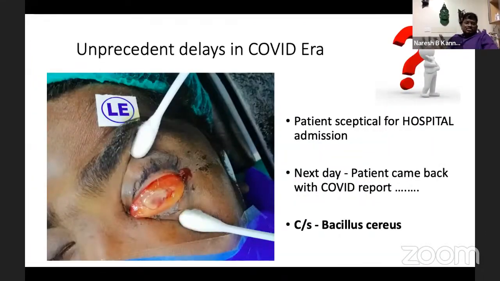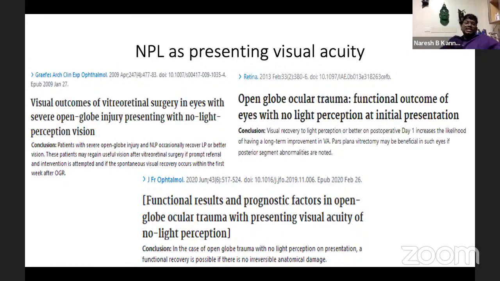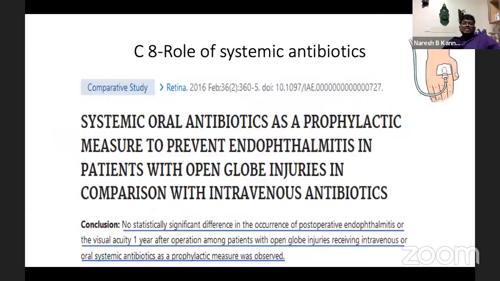So now in the COVID era, there is unprecedented delay because of hospitalization. We wait for the COVID reports, and if there is any delay, this is one of the worst things to happen. The patient comes with a Bacillus cereus infection, which is very difficult. As I was telling, PL as a presenting visual acuity is not at all a contraindication in patients with open globe injury. Still go ahead and do the reconstruction.